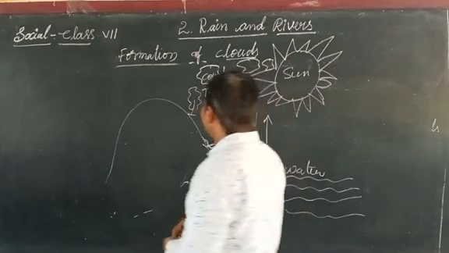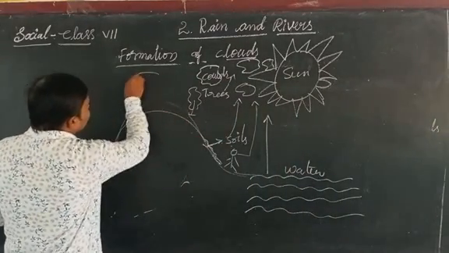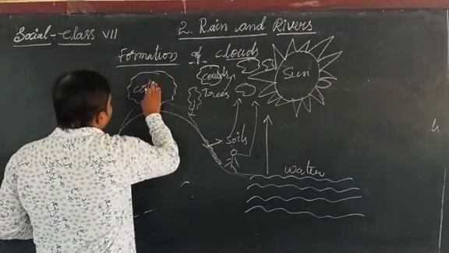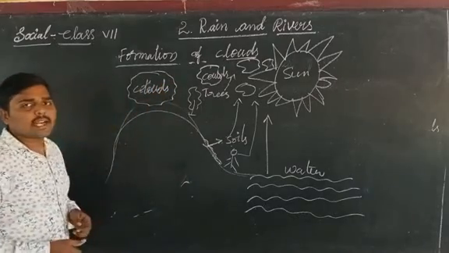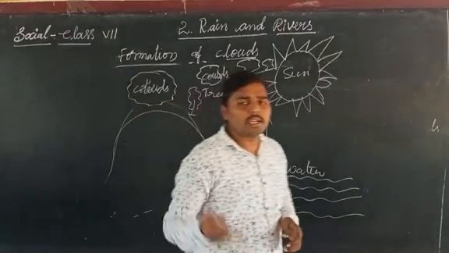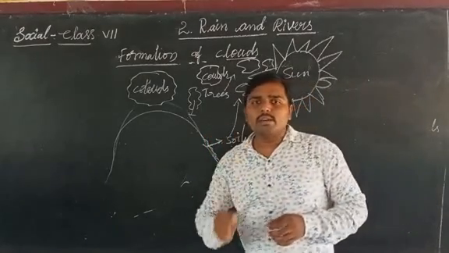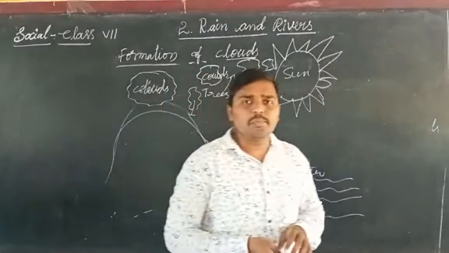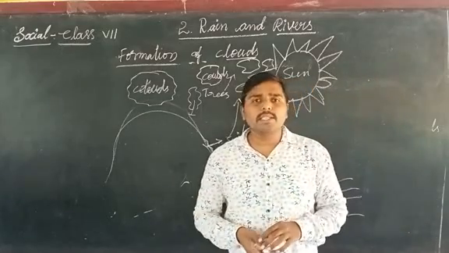Whenever these clouds are struck by cool winds, the tiny water droplets or the water vapor come together and form tiny droplets.